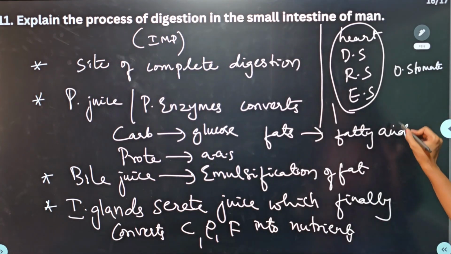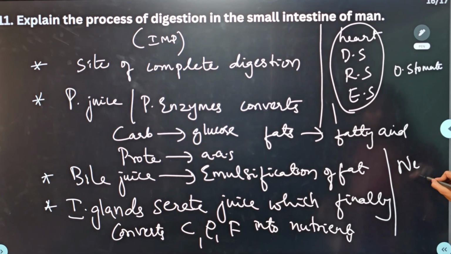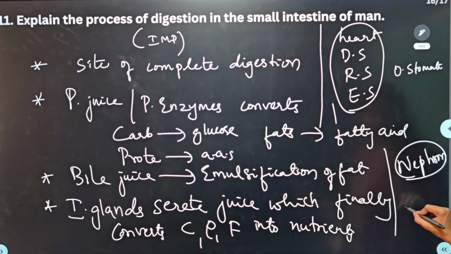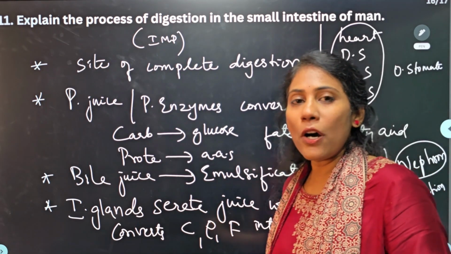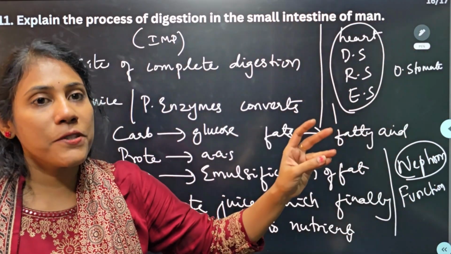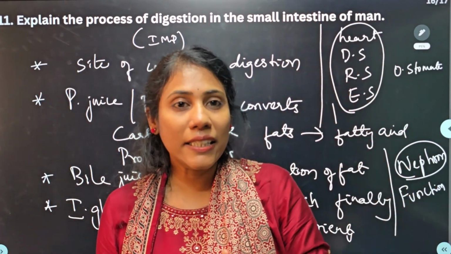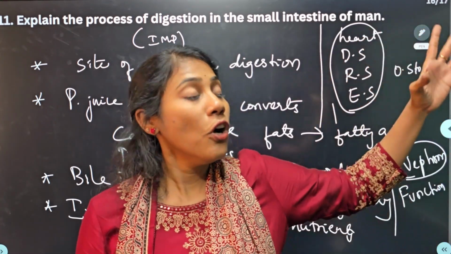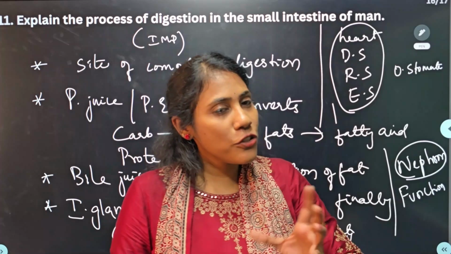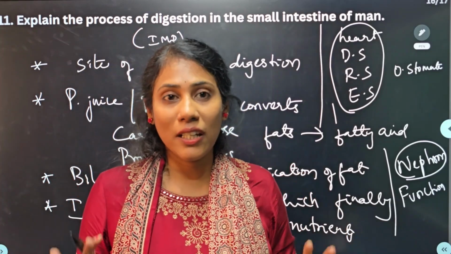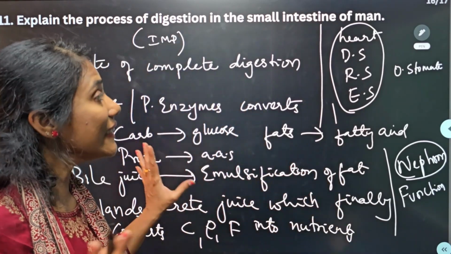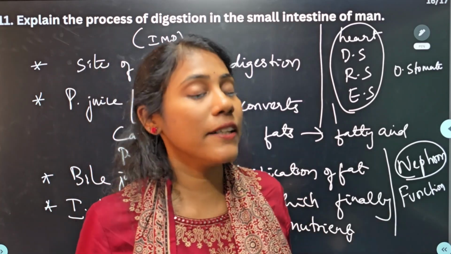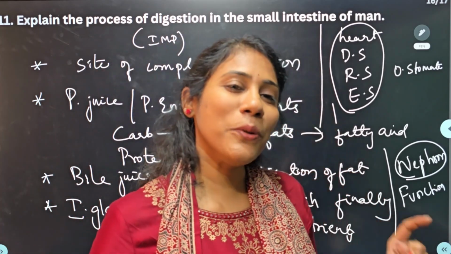Along with that, you also focus on the nephron. The nephron diagram is not necessary, but study the function of the nephron, guys. The nephron is made up of the glomerulus, Bowman's capsule, convoluted tubule and collecting duct. What does the glomerulus do, what does the Bowman's capsule do, all that, and the nephron's function also, make sure that you learn it properly. So ultimately these are the important concepts that you have to focus on for the SSLC board exam this year.